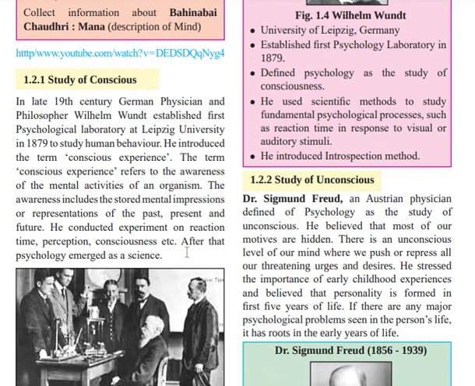In the late 19th century, the German physician and philosopher William Wundt established the first psychological laboratory at Leipzig University in 1879 to study human behavior. So first, the study of consciousness, we will see. First of all, we need to understand the word conscious. Conscious means how much you are aware about something. Presently you are conscious that you are learning, you are watching my video, right?